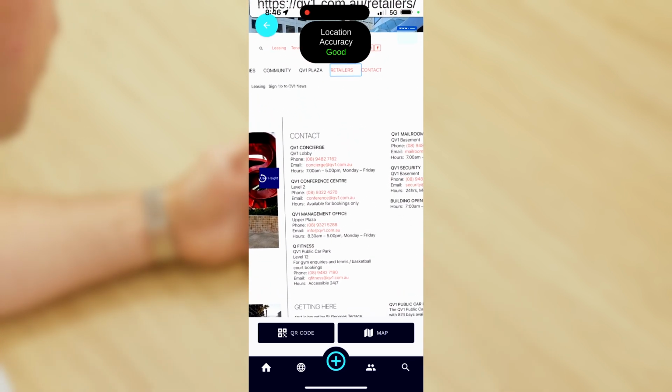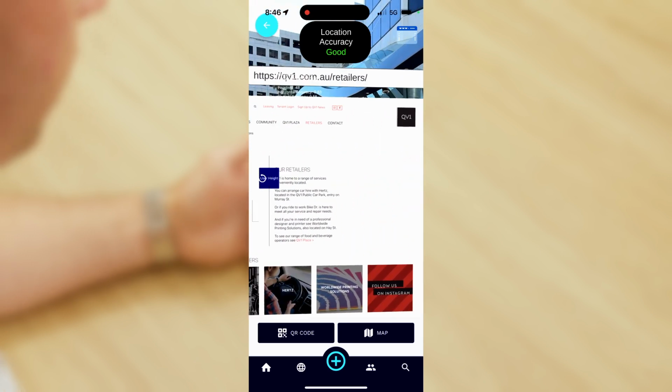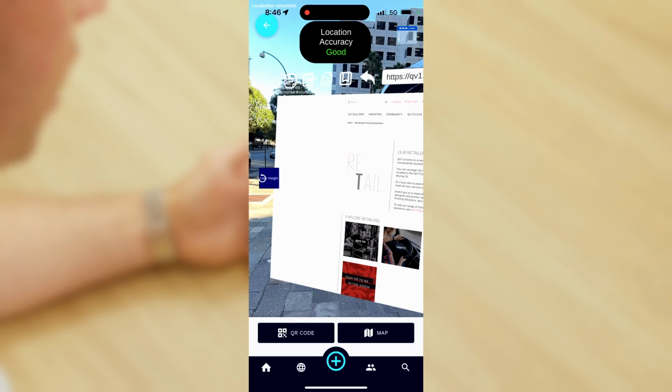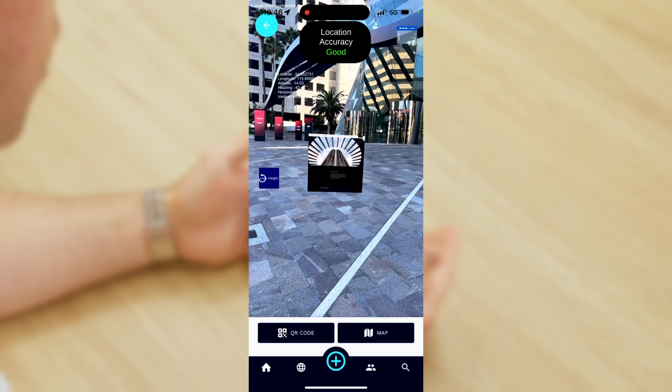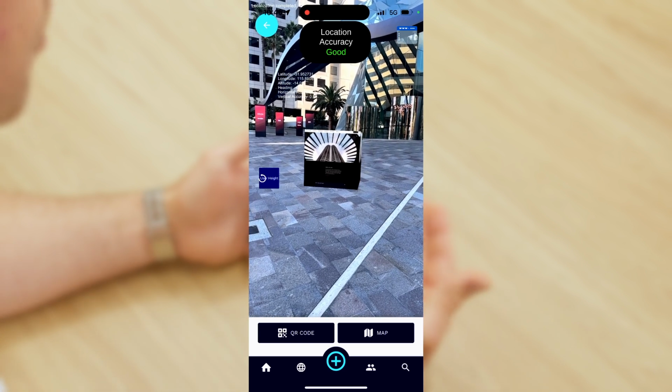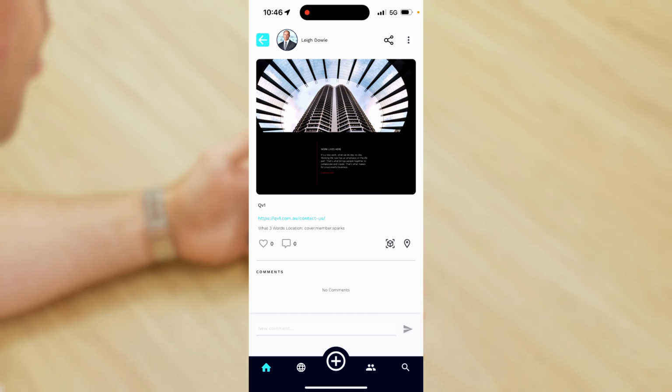I will go through the detailed functions of that web browser a little later in this video, but for now I'm just going to close that one. The other point I wanted to show here is that if I do a long click and hold, not a quick click, a long press on that same cube, I'll open the actual post that sits behind this object. Once I open that, I can do all of the same functions that I would normally do inside a post. I can like it, share it, comment on it, and do all of those sorts of things.